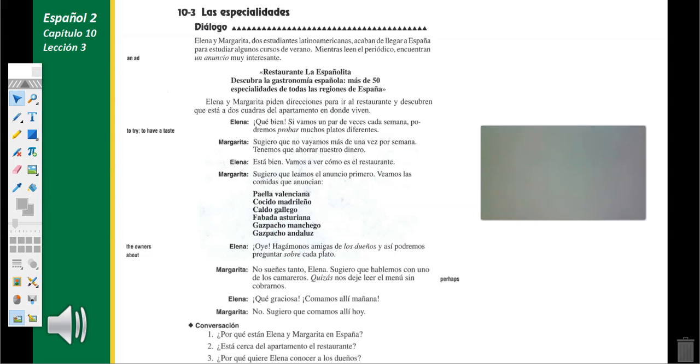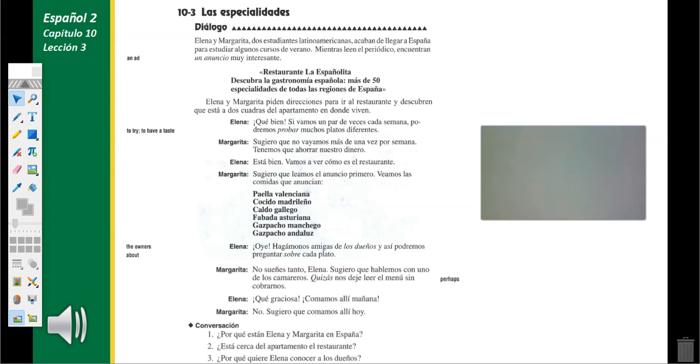Elena y Margarita, dos estudiantes latinoamericanas, acaban de llegar a España para estudiar algunos cursos de verano. Mientras leen el periódico, encuentran un anuncio muy interesante. Restaurante La Españolita. Descubra la gastronomía española. Más de 50 especialidades de todas las regiones de España. Elena y Margarita piden direcciones para ir al restaurante y descubren que está a 2 cuadras del apartamento en donde viven. ¡Qué bien! Si vamos un par de veces cada semana, podremos probar muchos platos diferentes.